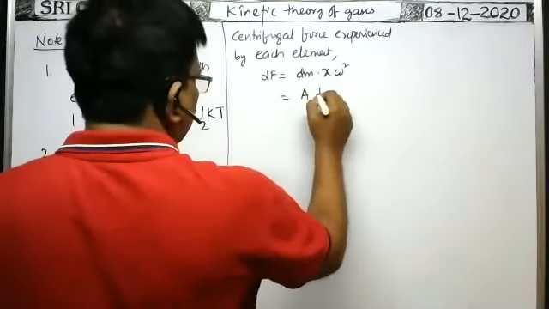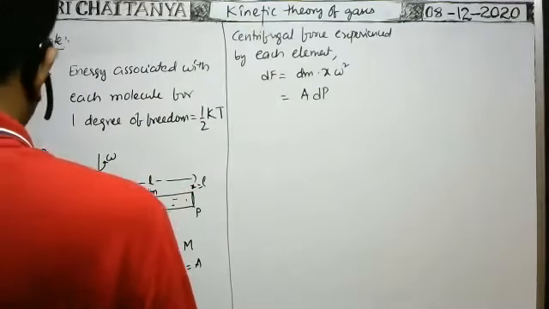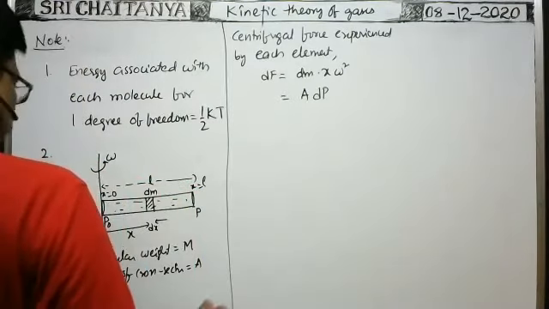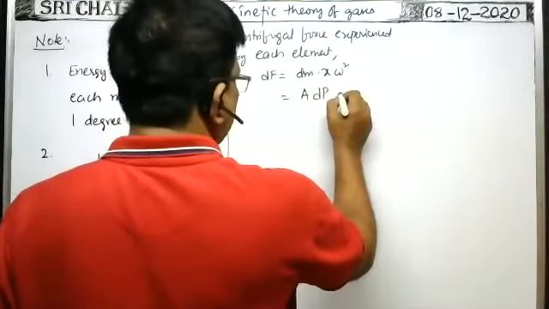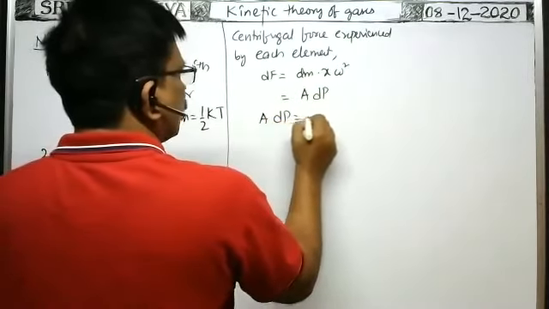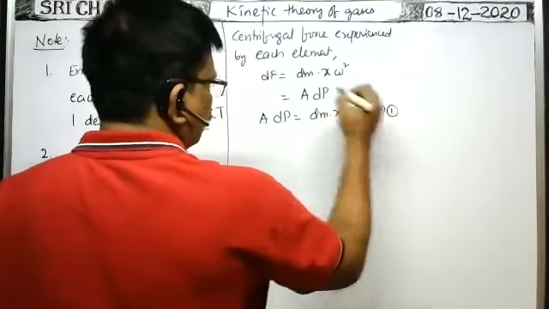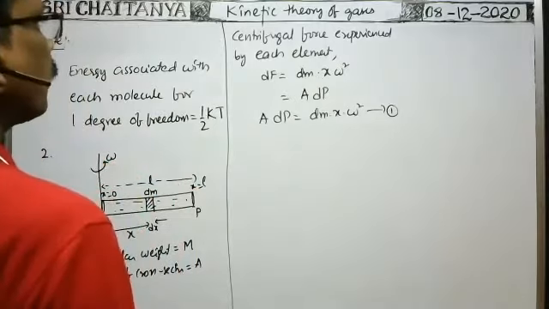Therefore dF is equal to A into dP. But here, we got A into dP is equal to dm into x into omega square finally. This is equation 1.